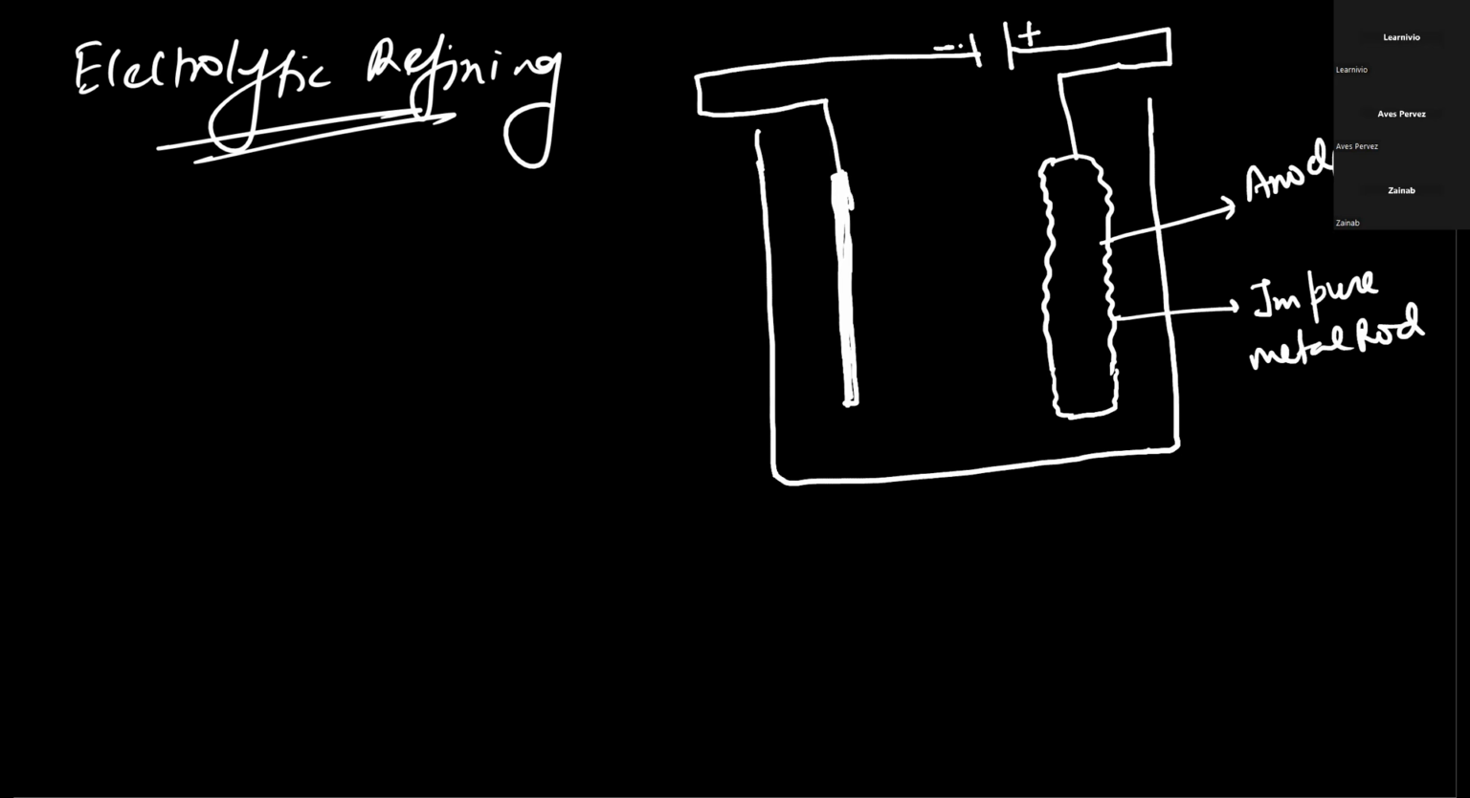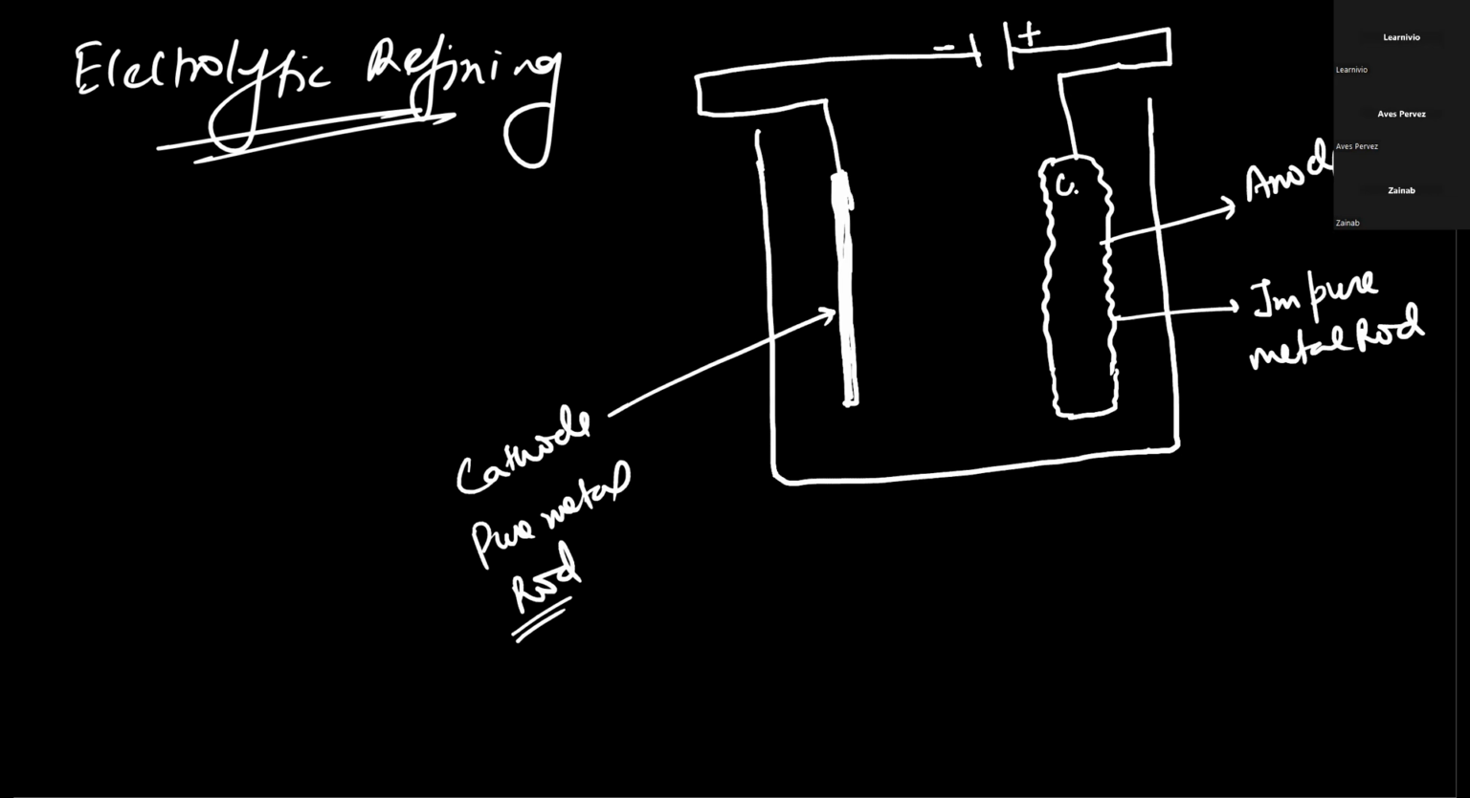You have to keep in mind that on the right hand side we always keep the anode, and on the left hand side we always keep the cathode. Don't interchange this one also. And this is the cathode, and it is of the same pure metal. This is the pure metal rod which we are refining. For example, if we are refining copper, we will take this rod as copper. If we are refining silver, then we will take this rod of silver. Similarly, the impure rod is the one we are refining.